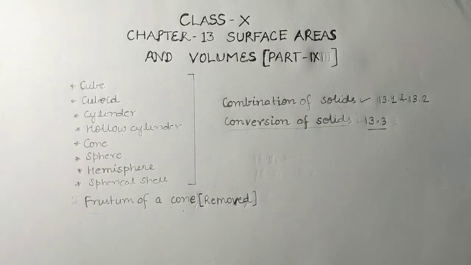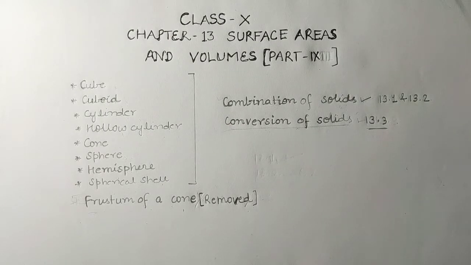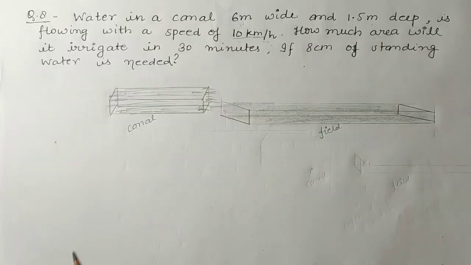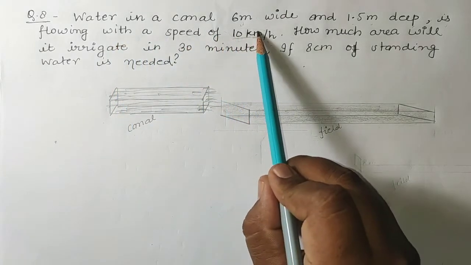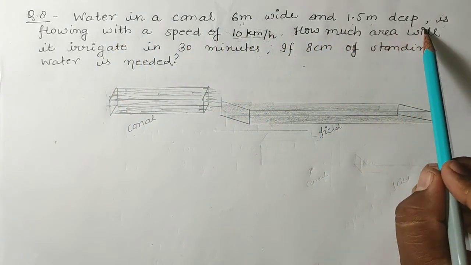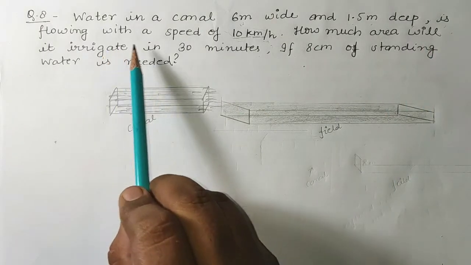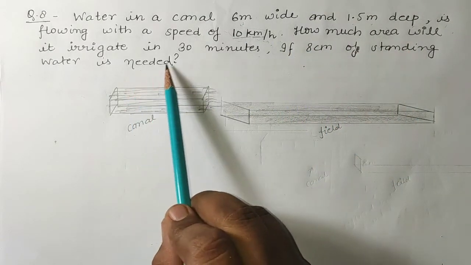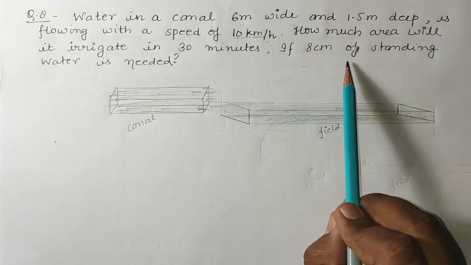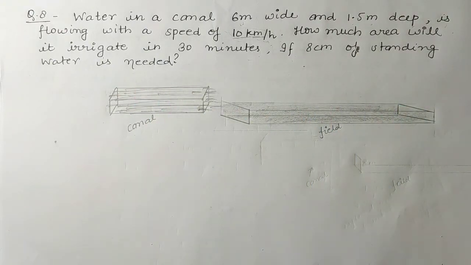Students, whatever questions I am telling you, just make proper notes of NCERT as you were making previously. So let us see question number 8 of exercise 13.3. Water in a canal is 6 meter wide and 1.5 meter deep, and is flowing with a speed of 10 km per hour.